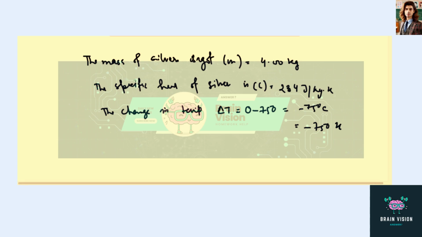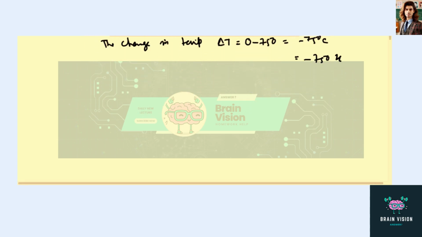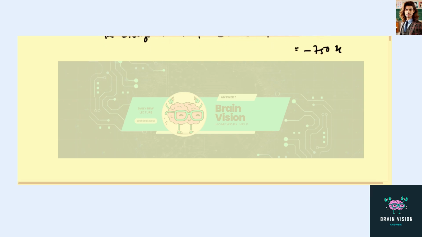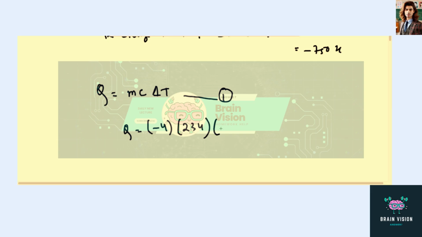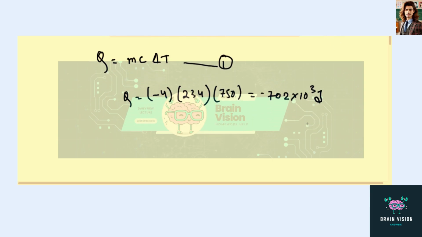The heat required to change the temperature of a substance by delta T is given by the relation Q is equal to mc delta T. The value of Q can be calculated as minus 4 × 234 × delta T, and delta T is 750, which makes it minus 702 × 10^3 joule. The negative sign indicates that the heat is given up by silver ingot.